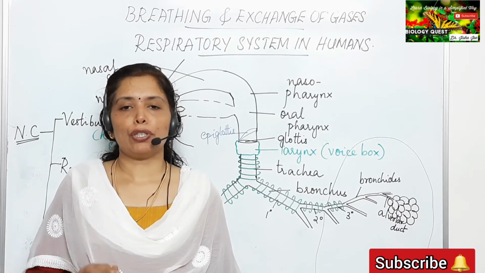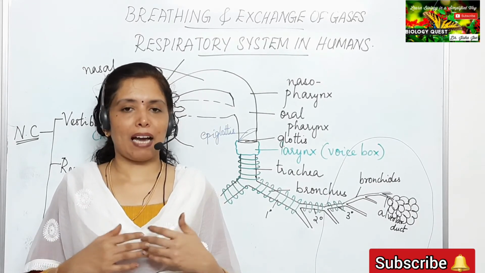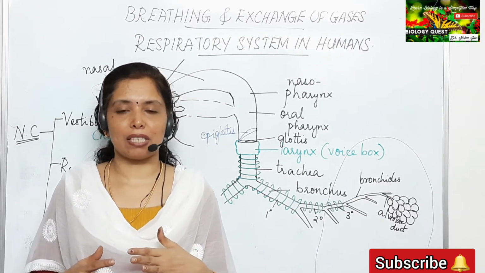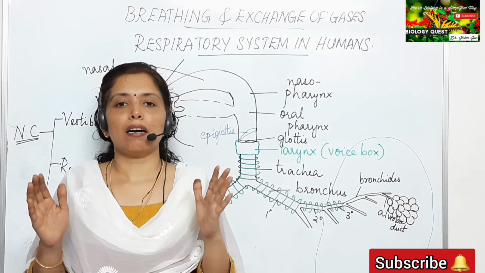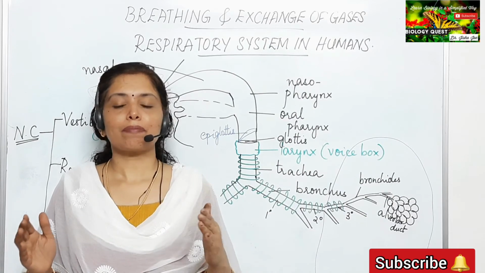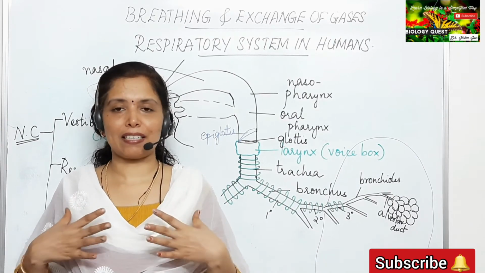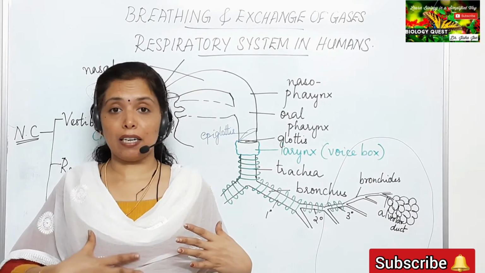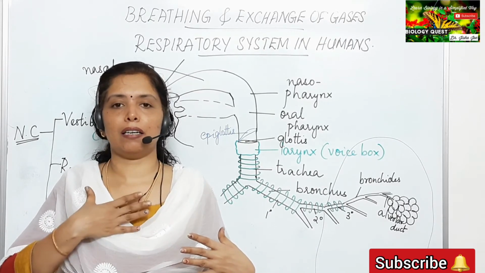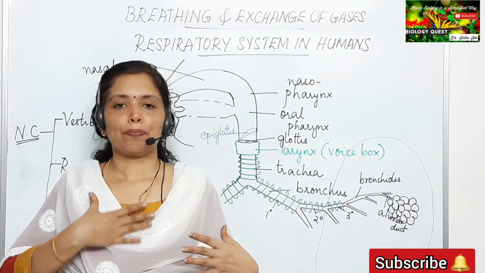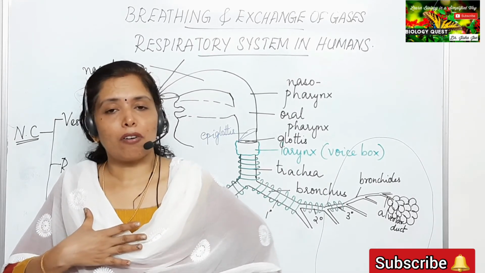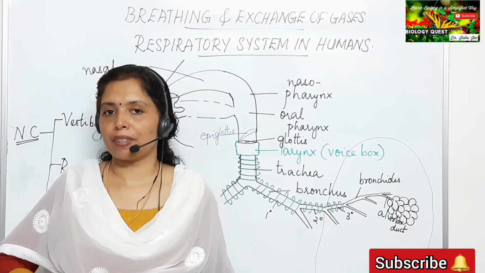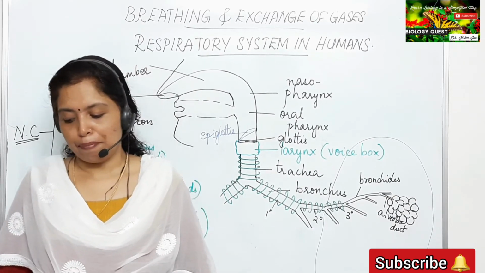Now, as I told you, we have a pair of lungs. The lungs are present in the thoracic cavity. The lungs are protected by the ribs laterally. Then the sternum is present ventrally. Then the vertebral column is present dorsally, and the diaphragm is present basally.